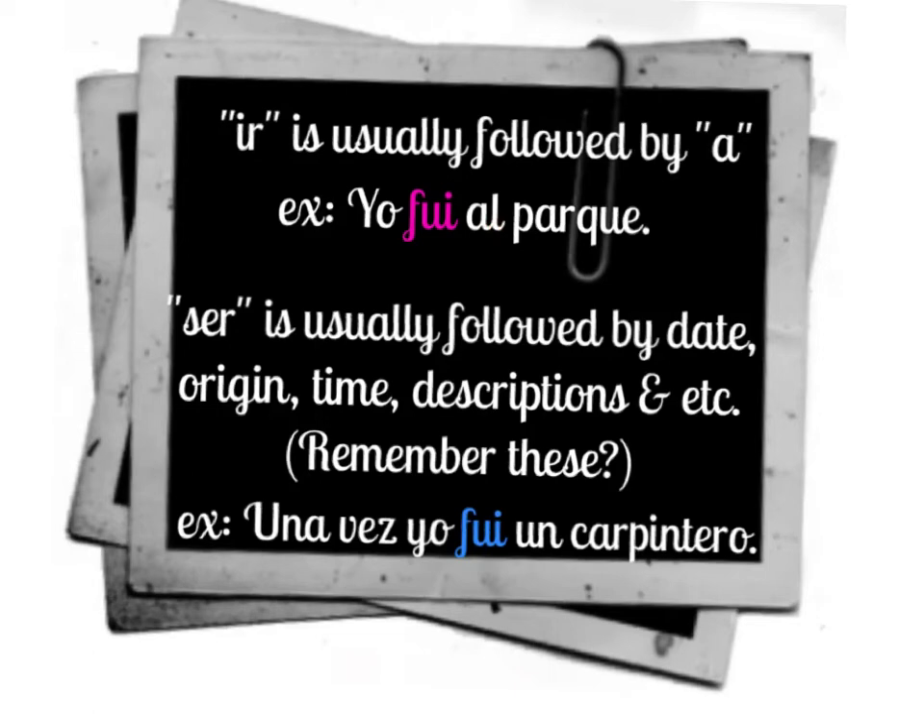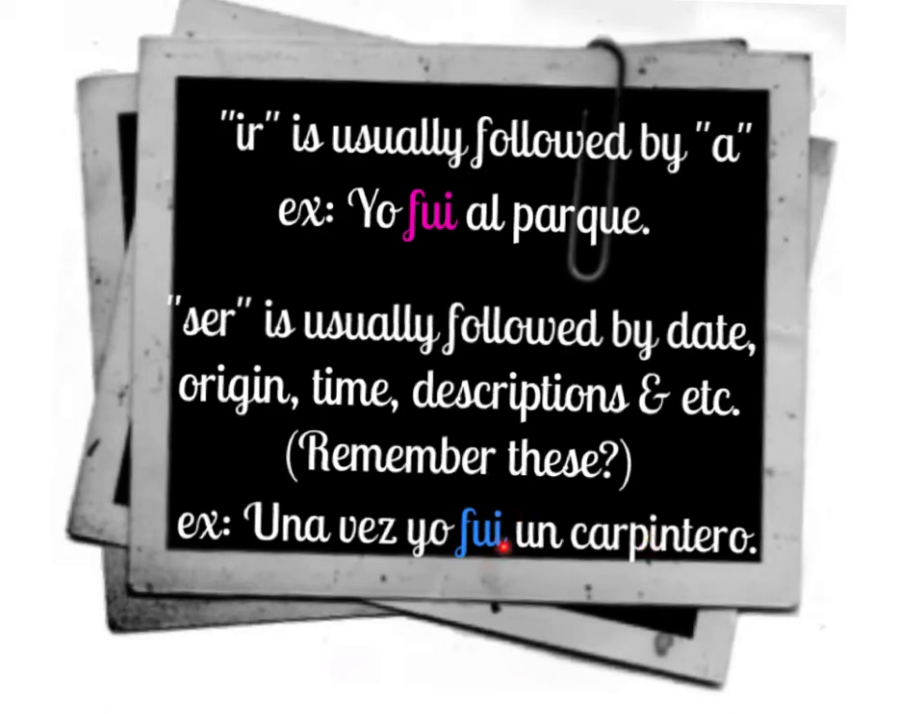And the verb ser, which means to be, is usually followed by date, origin, time, descriptions, profession, nationality, etc. Hopefully you remember these from Spanish 1 and our review at the beginning of Spanish 2. An example of ser in the preterite might be, una vez yo fui un carpintero.